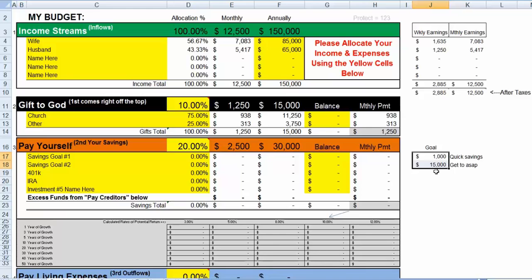Like I said, over here, goal one is to save $1,000 in an account as soon as you can and try not to touch it. Second goal is to save $15,000, which would eliminate the need or necessity for emergencies, whether it be medical or auto repair or your furnace breaking down. It needs to be a sizable amount so that you can tap into it in the case of a somewhat light but still major catastrophe or emergency that you may need some cash. So those are our first two savings goals.